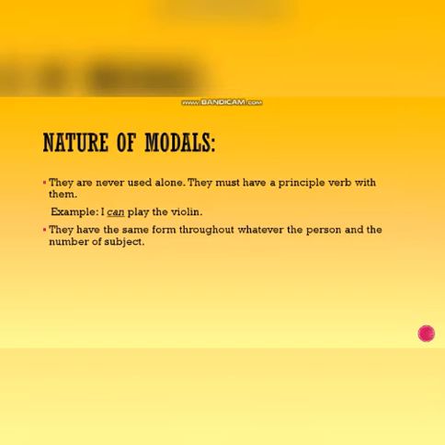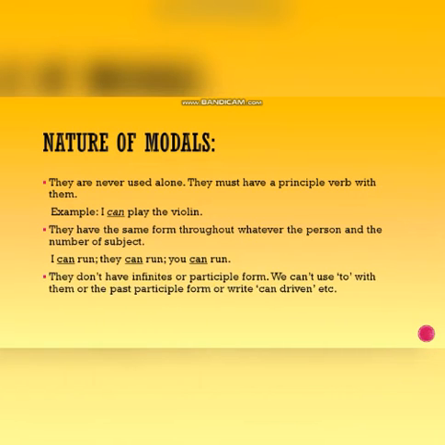They have the same form throughout, whatever the person and the number of the subject is. For example, I can run, they can run, you can run. So here you can see with the first person, second person, and third person, we are using can. They don't have infinitive or participle forms. We can't use to with them, or the past participle form, or write can, driven, etc. In most cases, they show present or future time.